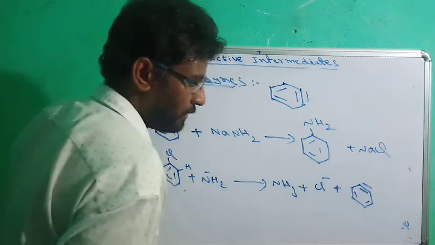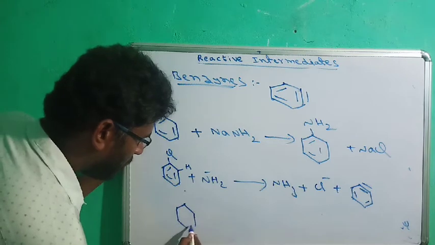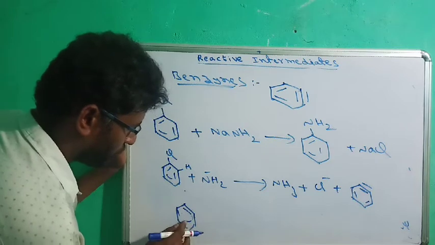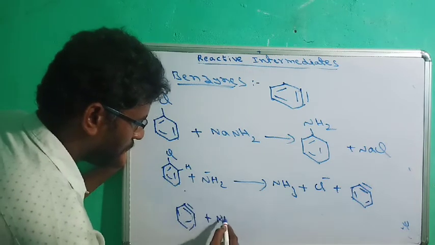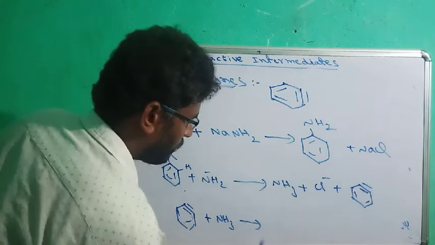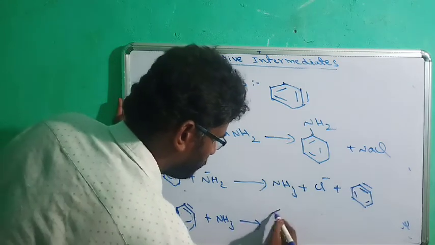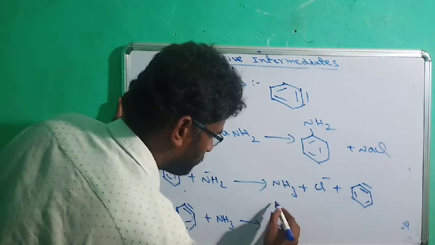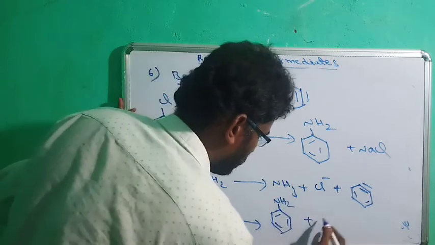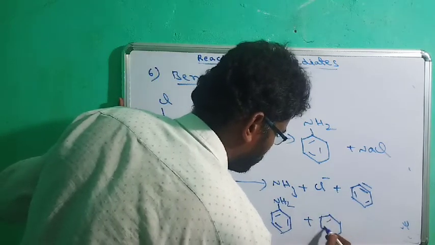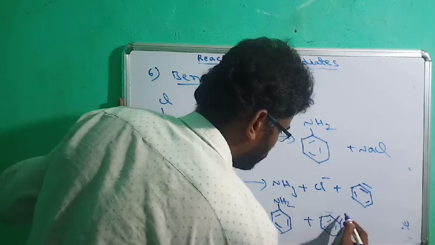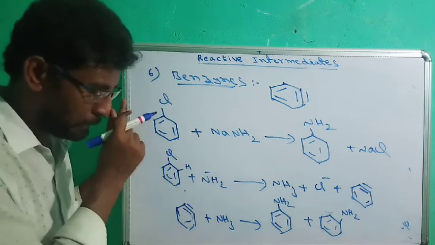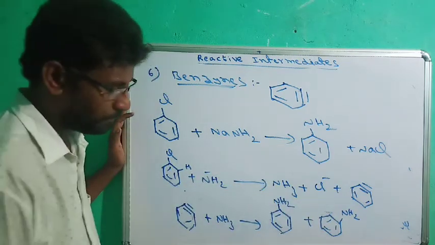This is the benzyne intermediate, and further this benzyne intermediate will combine with NH2. So both products are the same here, but if any other substituent is present, the two products will be different.